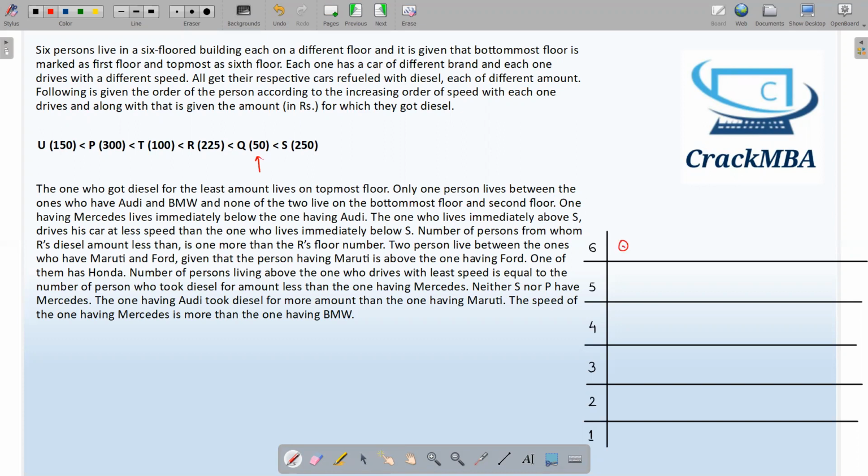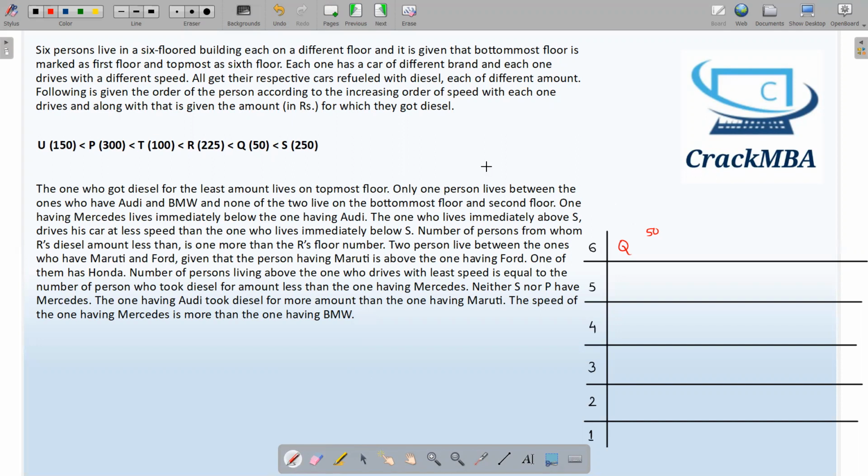Even if I make more cases, Q will occupy the sixth floor. So this is my certain case. And we will see if there is any more certain parameter or not.